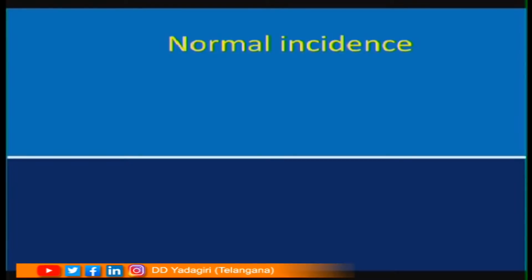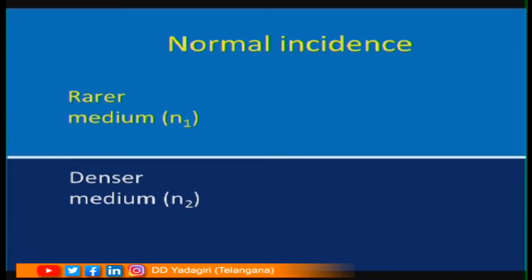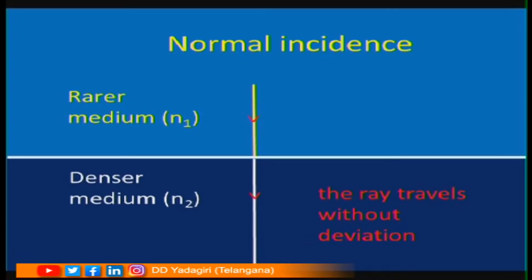In the first case, the pencil is dipped vertically, so light passes from rarer medium to denser medium. Dear children, tell me in which direction the refracted light ray is going to bend. Is there any bending? No, because the light is incident normally. So, according to Snell's law, which is considered to be the laws of refraction, it is not going to deviate. So, the ray travels without deviation, where i is equal to 0 and r is equal to 0.